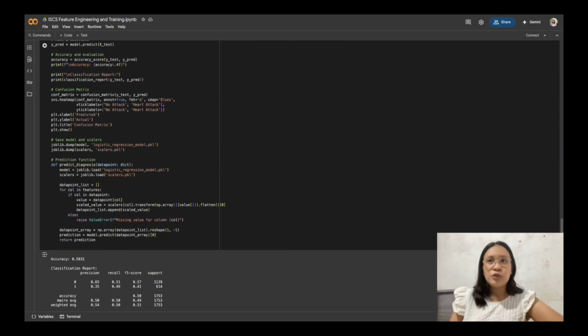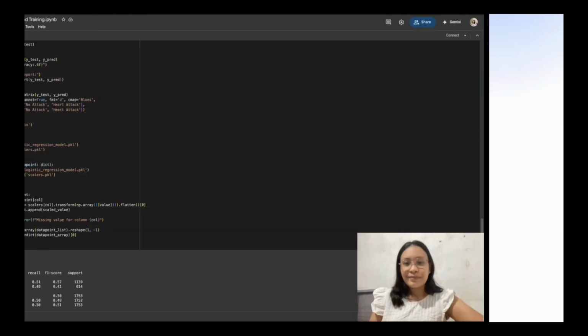As we have seen, we used two classifiers that are the top two most suitable for our data set, and the accuracy is still not high enough to deem the model accurate or credible. Also with the precision, the 65% and 35% ratio is not a good number to begin with. The model works, but the data that we have is imbalanced, and there are a lot of factors that we need to take into account in terms of diagnosis, especially in the medical field. So that is all for the training and feature engineering.